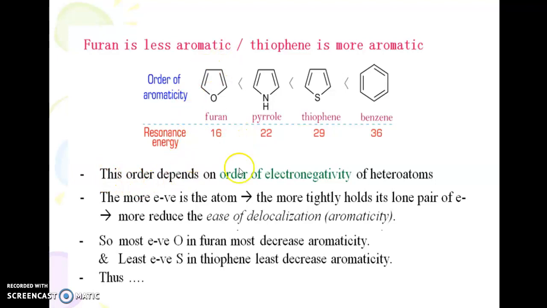This order depends upon the electronegativity of the heteroatom. So this is the order of resonance energy for all these. The more electronegative the atom, the more tightly the lone pair of electrons is held, and the more it reduces the ease of delocalization, or aromaticity. So the electronegative oxygen in furan decreases the aromaticity the most, and sulfur decreases it the least.